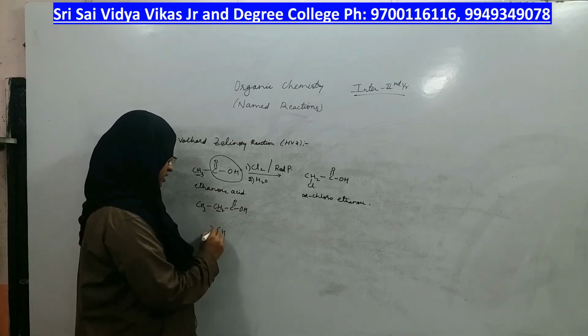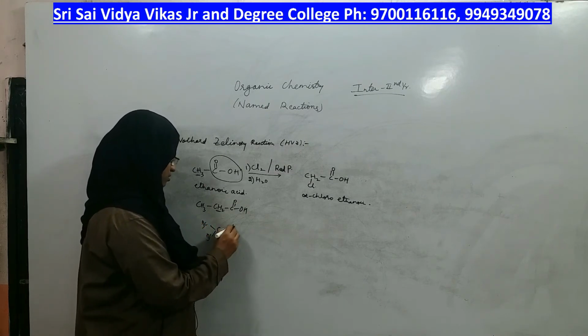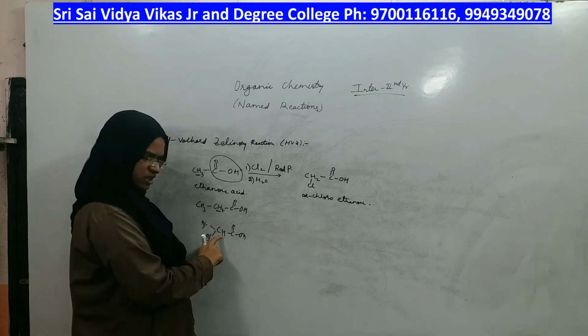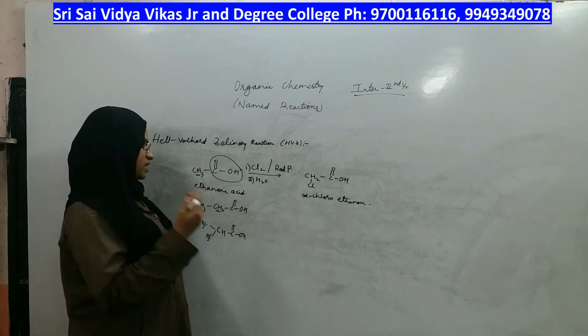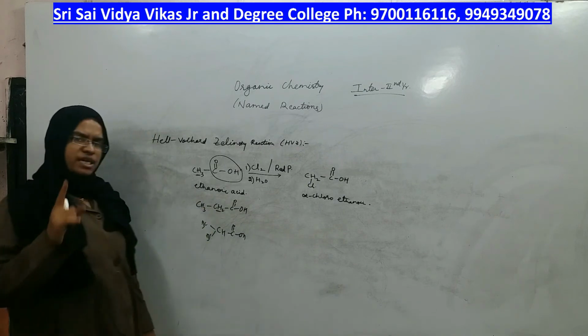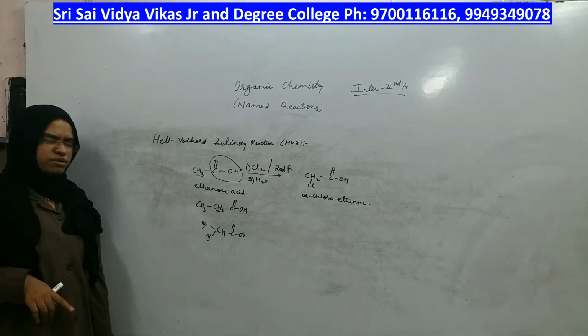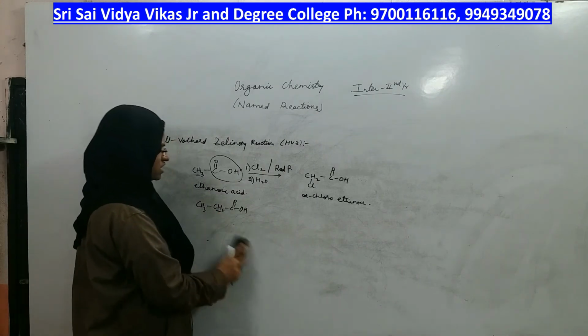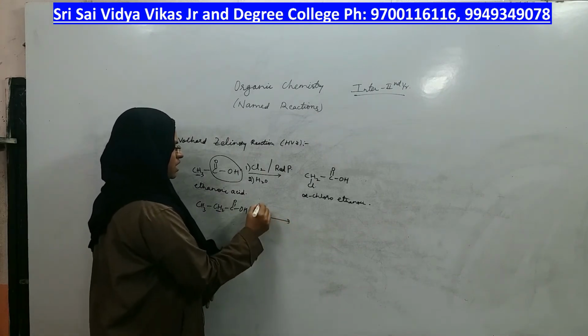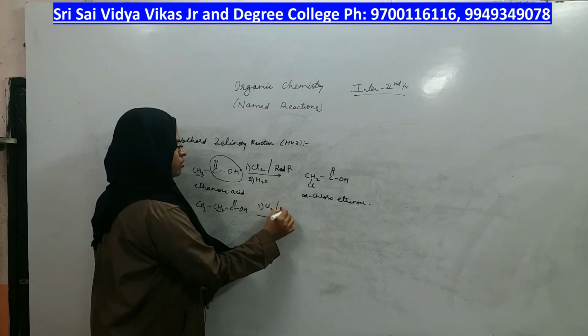So I can take even this carboxylic acid also. Does it have any alpha hydrogen? Yes, only 1 is there, but we need only 1. It can be 1, 2 or 3, but at least 1 hydrogen should be present on the alpha carbon of the carboxylic acid. Then only HVZ reaction can take place. Otherwise it is not possible.